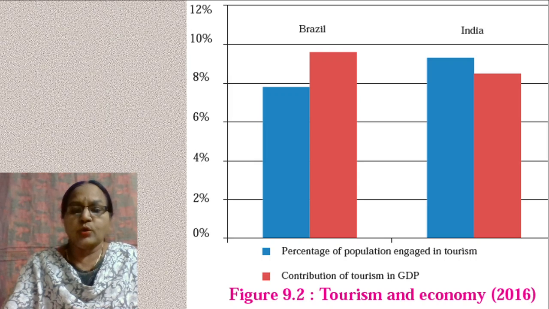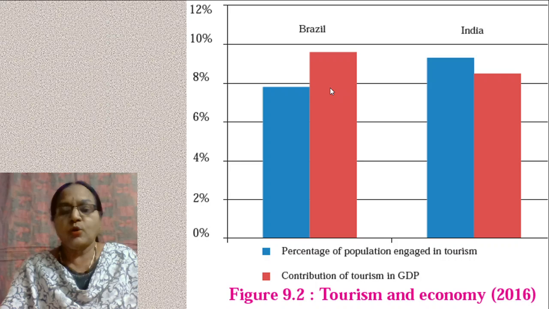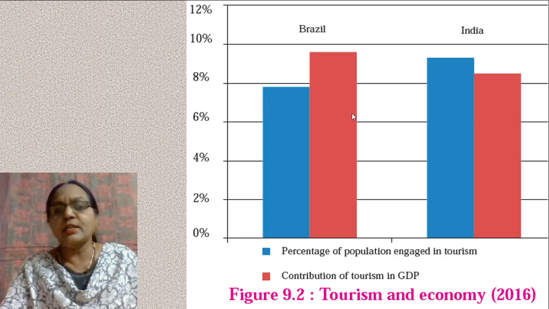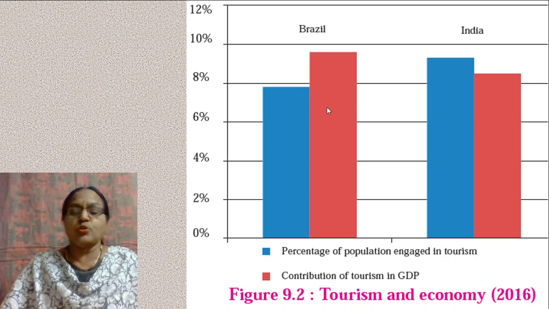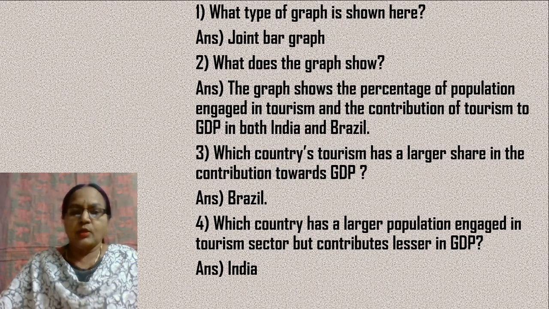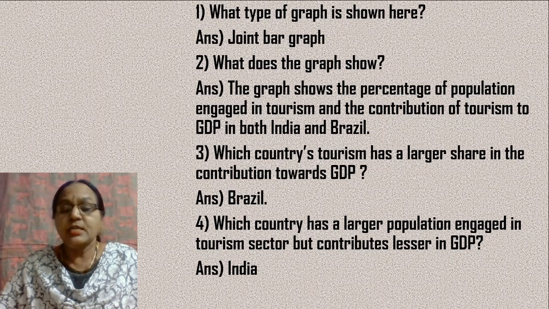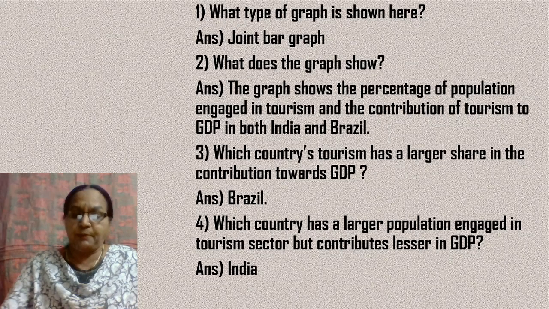Okay, so look at that. This is the contribution of tourism to GDP in the case of Brazil, and this is of India. So it's very, very clear. Brazil contributes more towards GDP by way of tourism. Okay, then the fourth one. Which country has a larger population engaged in tourism sector but contributes less to GDP?